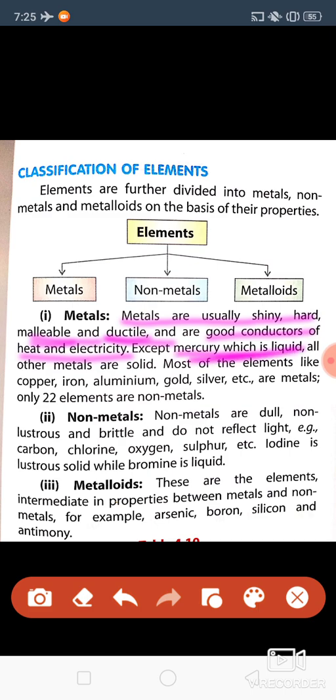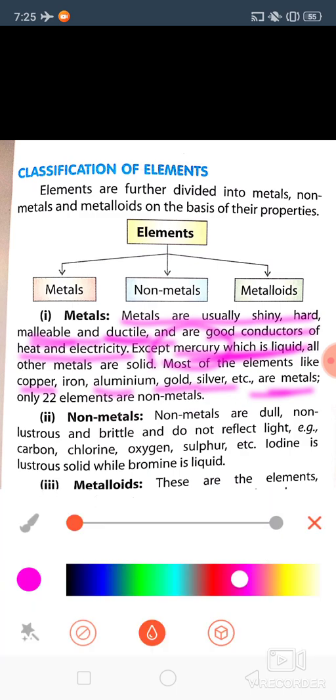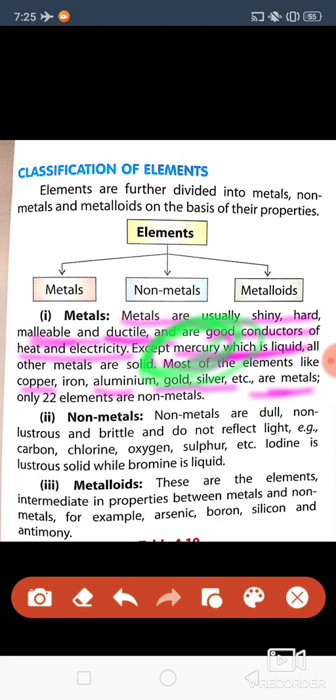You can see the examples: copper, iron, aluminum, gold, silver, all are in solid form. But only mercury is in liquid form. Mercury is a metal which is in liquid form.